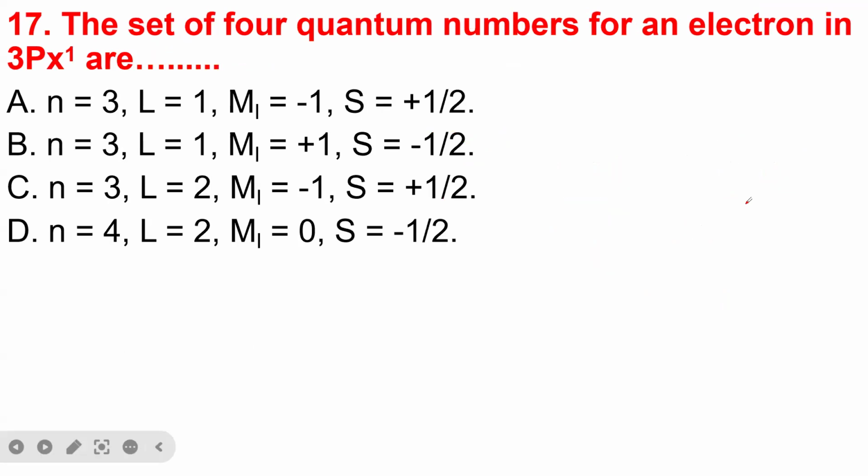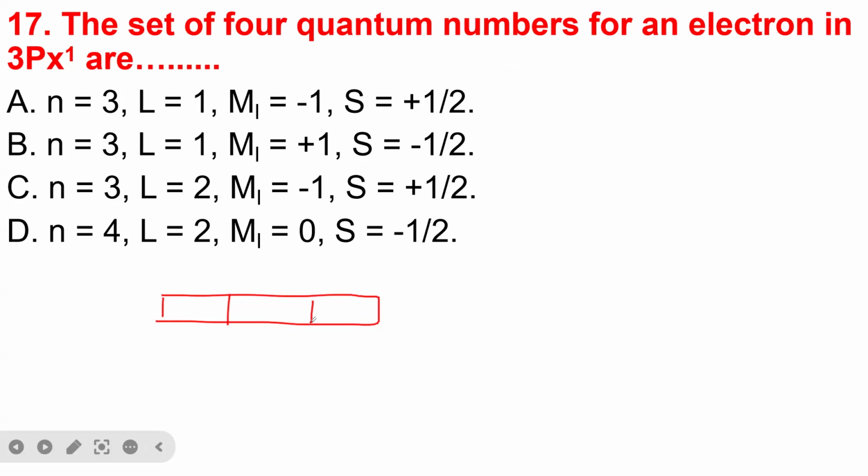The set of four quantum numbers for an electron in 3px1. How do you indicate the quantum numbers of this electron? It's simple. Remember, as I said, and don't forget, if you didn't watch my video on quantum numbers, please go and watch it. It will really help you.